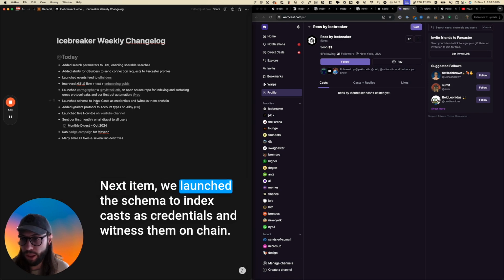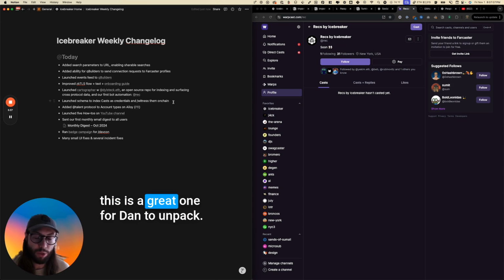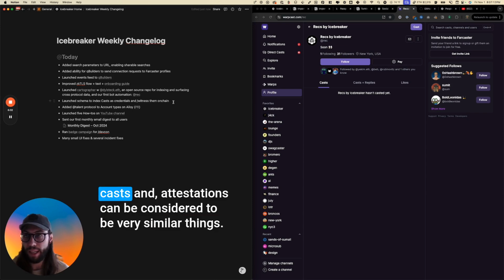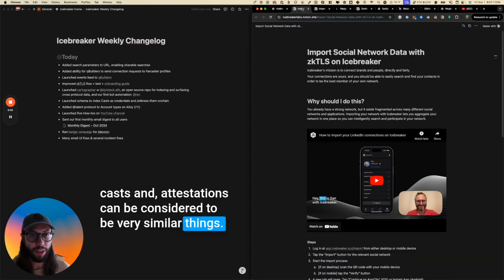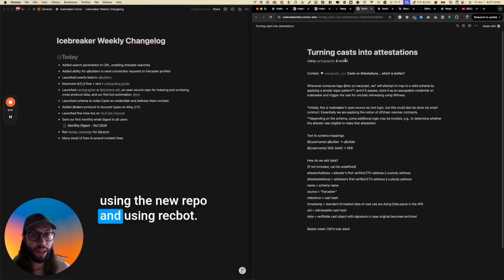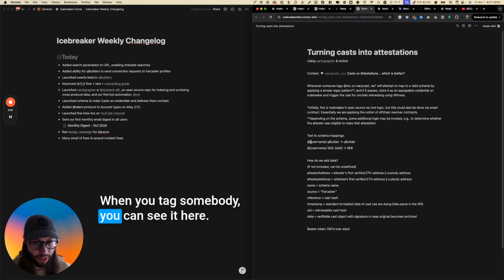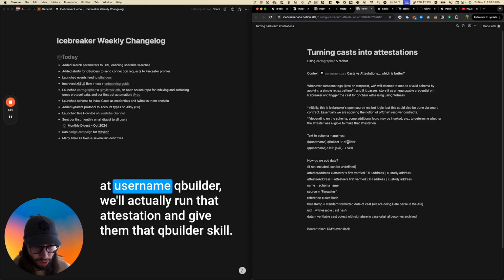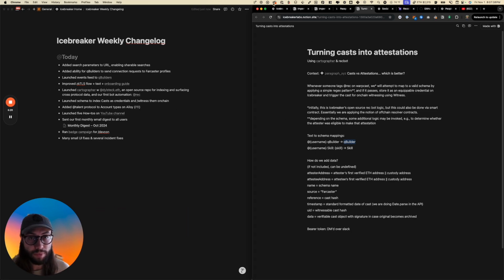Next item, we launched the schema to index cast credentials and witness them on chain. This is a great one for Dan to unpack. Casts and attestations can be considered to be very similar things. We are working on turning casts into attestations using the new repo and using RecBot. When you tag somebody, you can see it here. @username queuebuilder will actually run that attestation and give them that queuebuilder skill. So that's all super exciting.